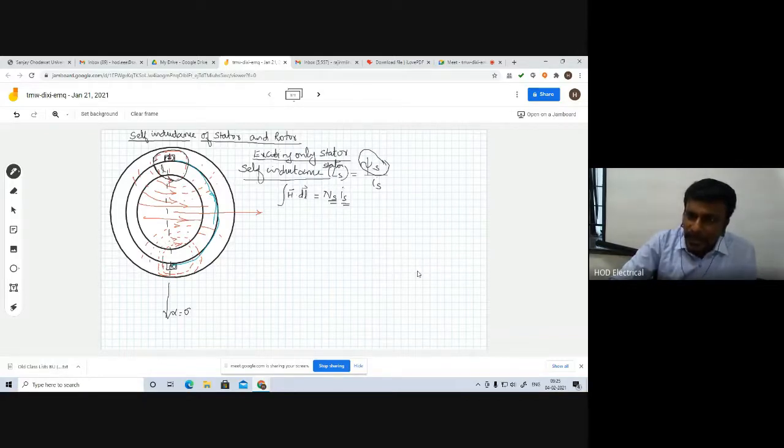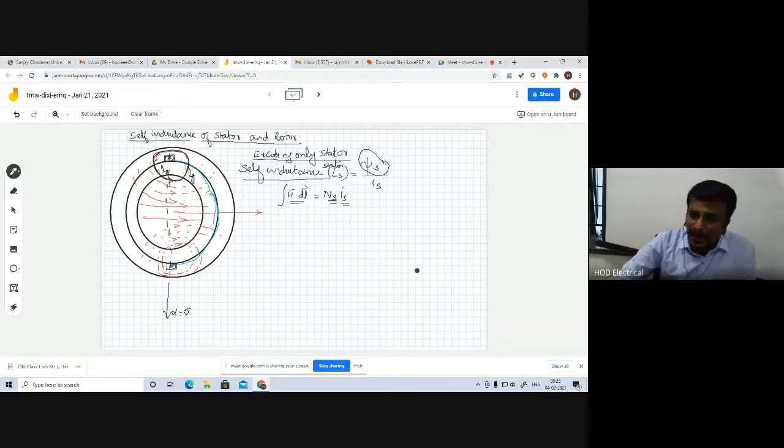The air gap length is constant, Lg. Then it goes to the rotor, and again comes back, crossing Lg again, and returns to here. So this is the loop. According to Ampere's circuital law, we have to write the magnetic flux density of this circuit.